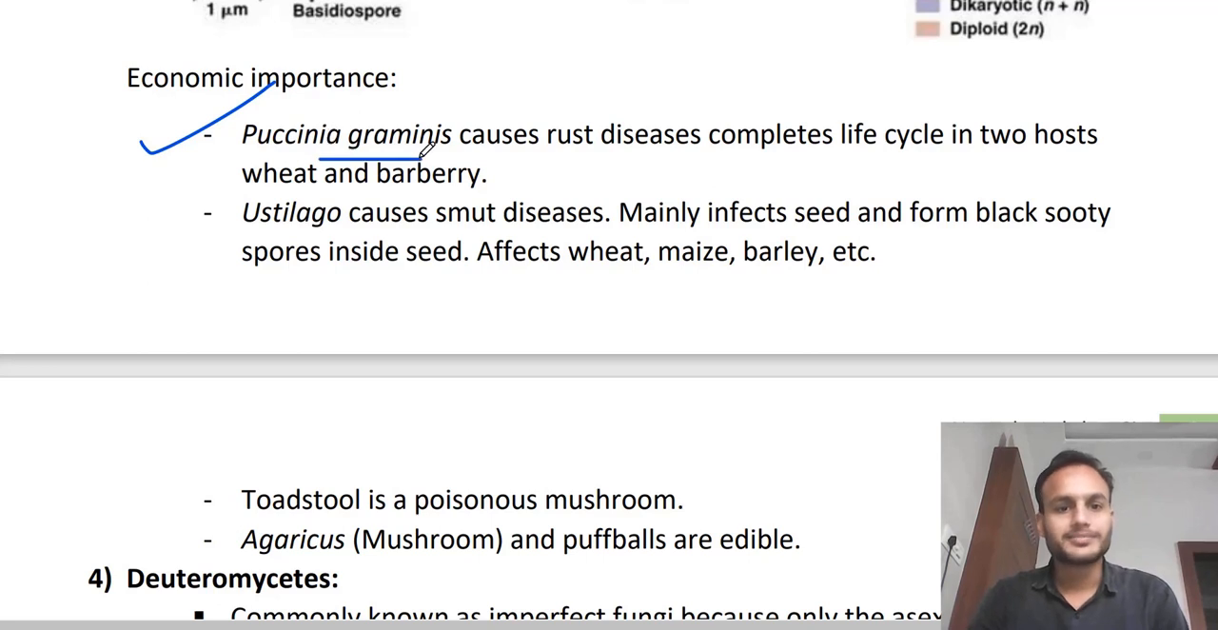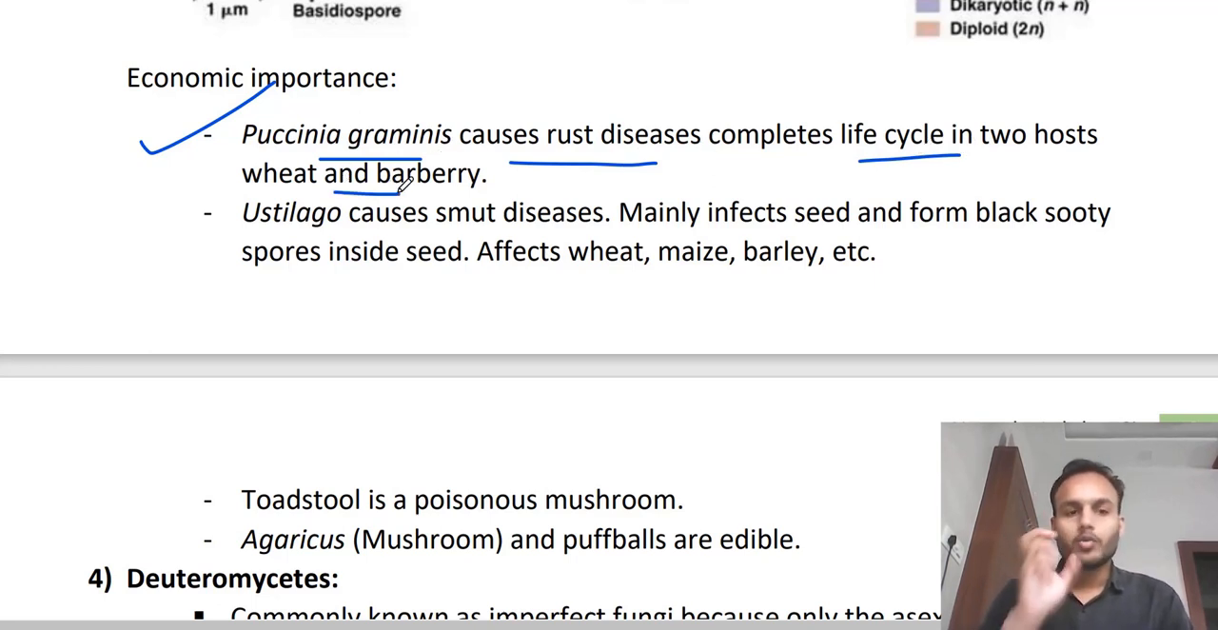Puccinia graminis causes rust disease. Why this is called as rust disease? Because it appears like a rust. Clear? So you must have seen the rusting on the iron. So it appears like that. Okay. It completes life cycle in two hosts, wheat and barberry. Clear? So it needs two hosts, wheat and barberry.